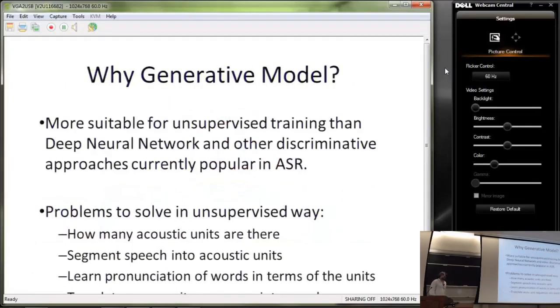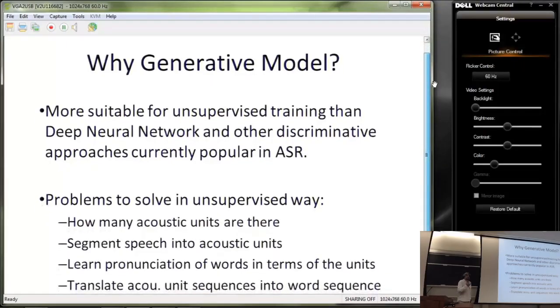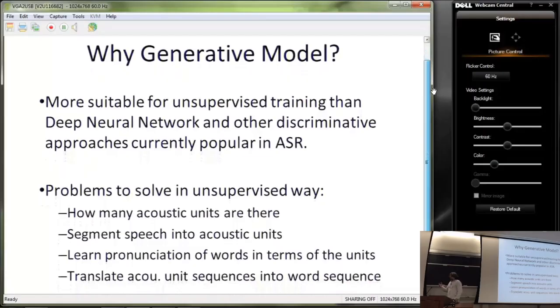So why do we choose a generative model? Recently, everybody started using discriminative models and deep neural networks for speech recognition, but generative models would be more suitable for this task of unsupervised training. So this is why we went for that one. We eventually make use of some discriminative models, as you will see, to learn from other languages, but the main model was supposed to be the generative one.